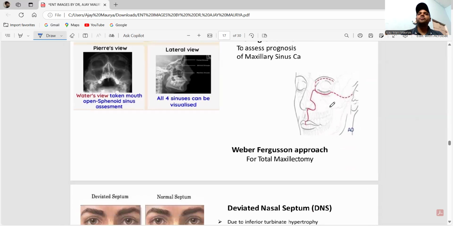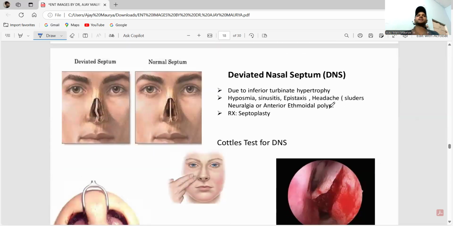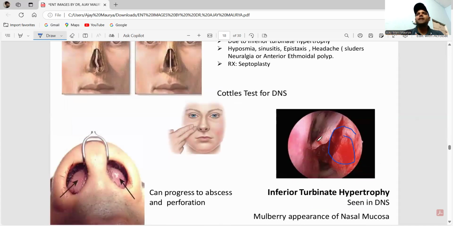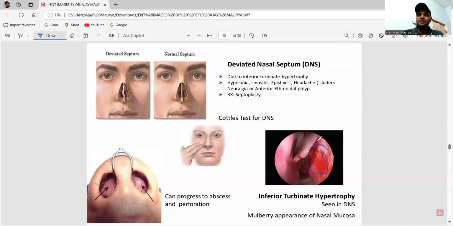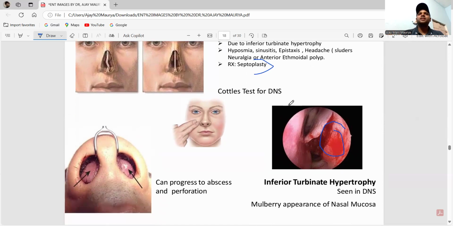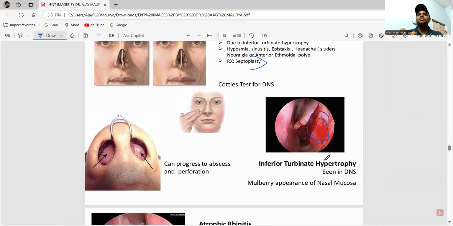This is the Weber-Ferguson approach for total maxillectomy. Okay, now see here, guys, the DNS, that is deviated nasal septum, due to inferior turbinate hypertrophy. There are symptoms of hyposmia, sinusitis, epistaxis, headache, called Sluder's neuralgia or anterior ethmoidal polyp. Okay, now treatment is septoplasty. For the DNS, guys, you have to do Cottle's test. You can see here there is inferior turbinate hypertrophy.